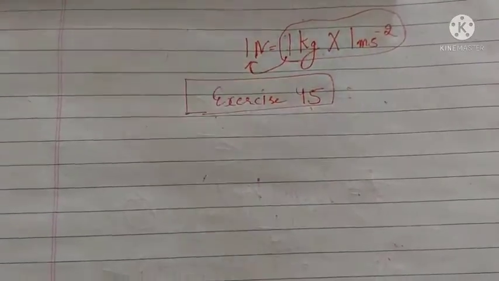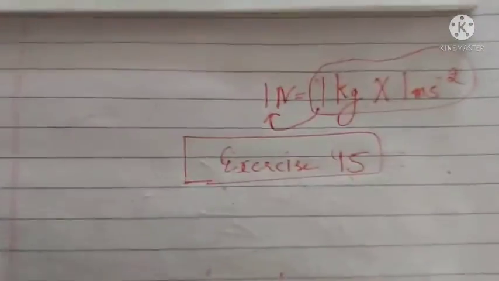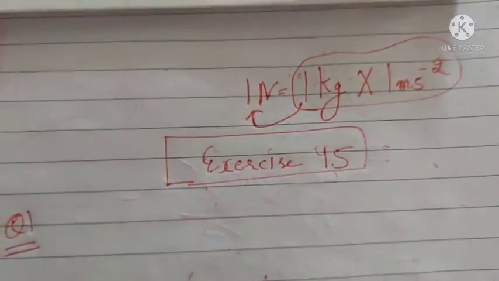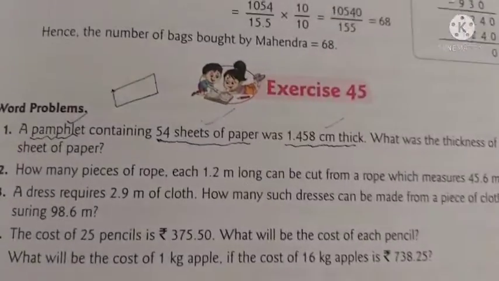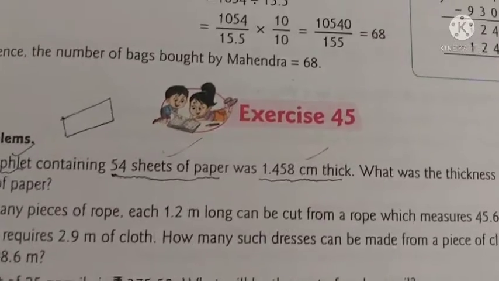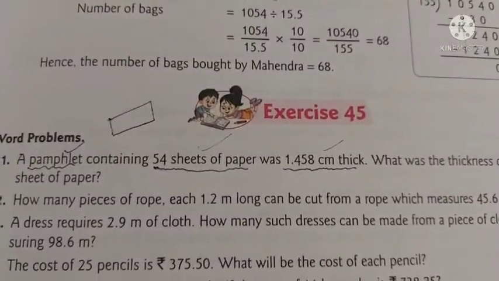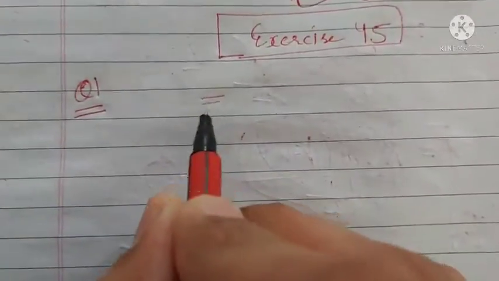Good morning, students. Today we will be starting our next exercise, exercise 14, question number 45 of chapter 10, decimals. Read the first question along with me. A pamphlet containing 54 sheets of paper was 1.458 centimeters thick. What was the thickness of each sheet of paper? So there are 54 sheets like this.